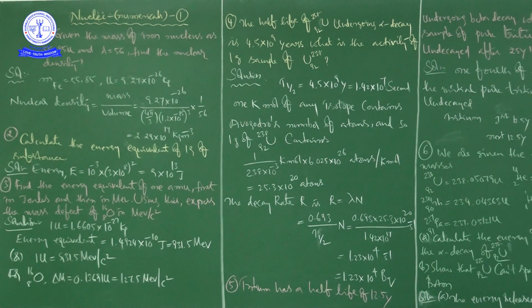The density of matter in neutron stars, which are astrophysical objects, is comparable to this density, 2.29 into 10 to the power of 17 kg per meter cubed. This shows that matter in these objects has been compressed to such an extent that they resemble a big nucleus.